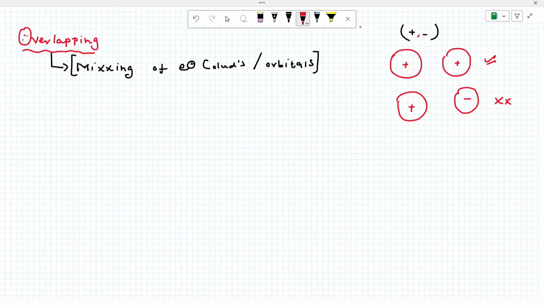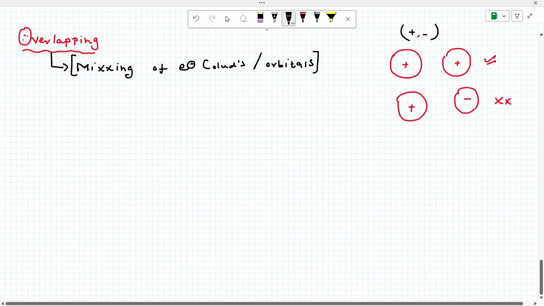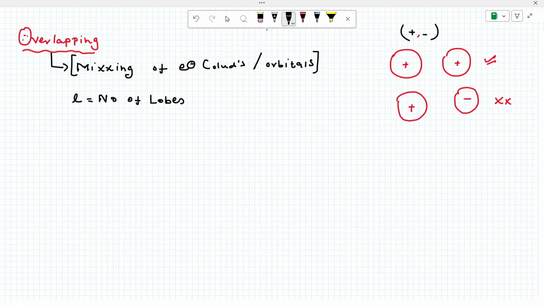Please note. Now see, before starting overlap, we have to understand some concepts. Okay. First, now let's go. When I talk about L, what is L? Number of lobes. What is O? Is it orbital zone? Sorry. This is the overlapping zone.